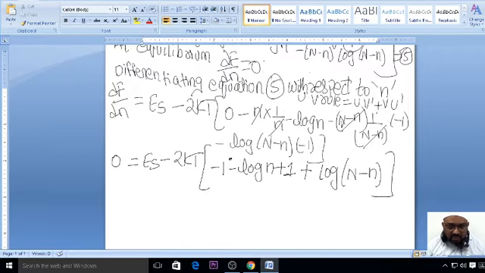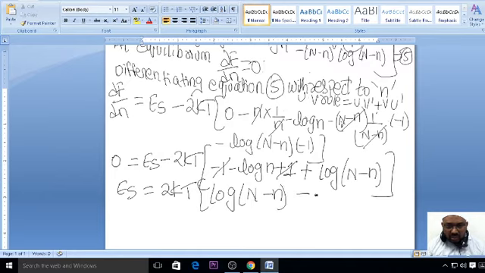So here you can just see minus 1 plus 1 is getting cancelled. So Es is equal to, can I write like this? 2kT into log of capital N minus small n minus log n. Clear?